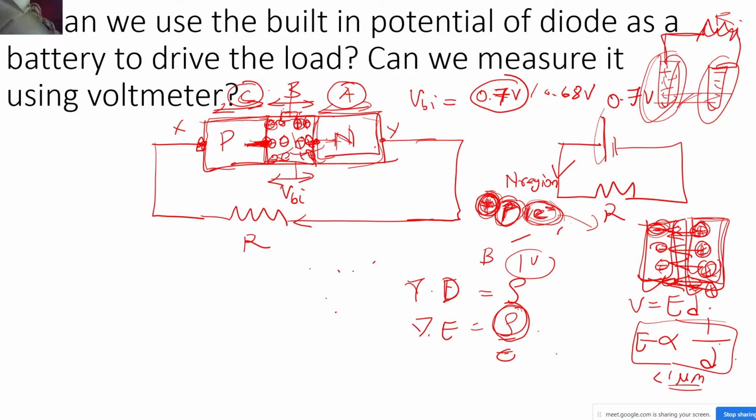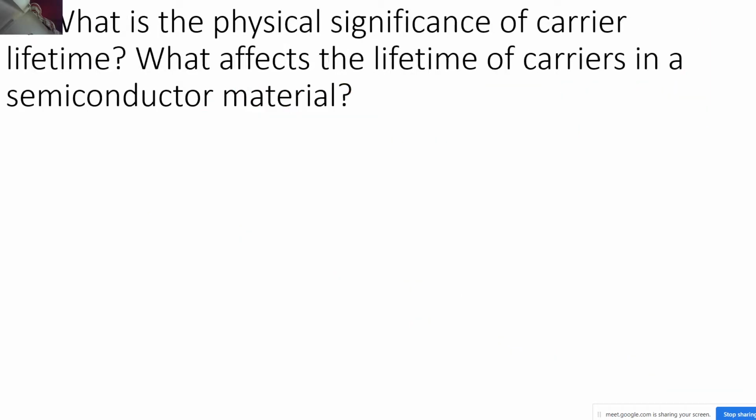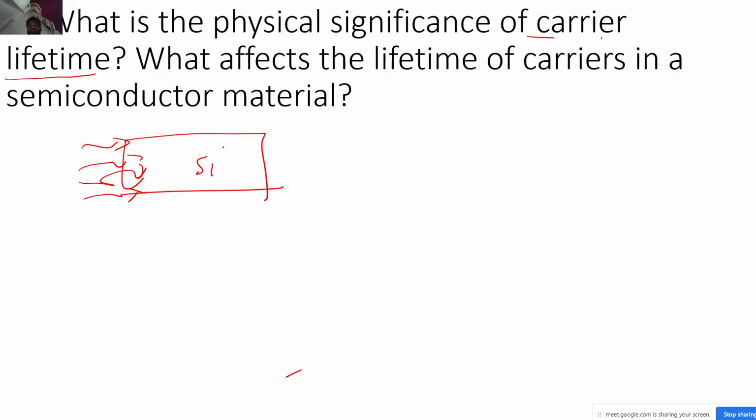So I hope this question is clear to you. And the next thing is, you must have observed in excess carrier generation that we have a semiconductor material and we are shining some photons on it. Now you must have come across this term, the carrier lifetime, that is tau p and tau n. So what is the physical significance of these carrier lifetimes?